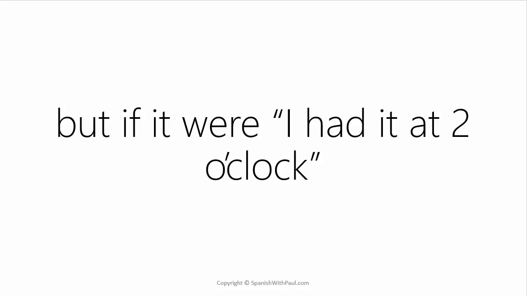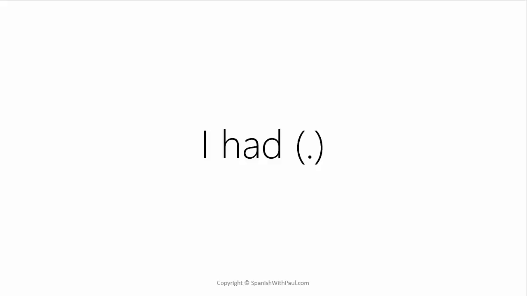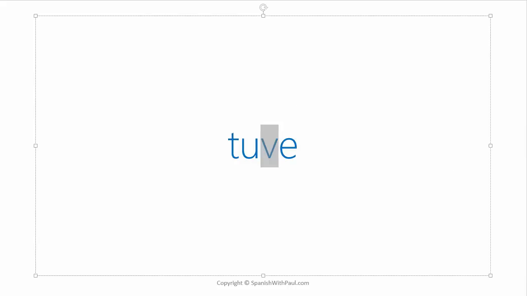So let's go through now how we would form it. To express I had as a dot in the past would be tuve. You can think of like the English word tube, but as we know, in Spanish, this V takes a very strong B sound in English.